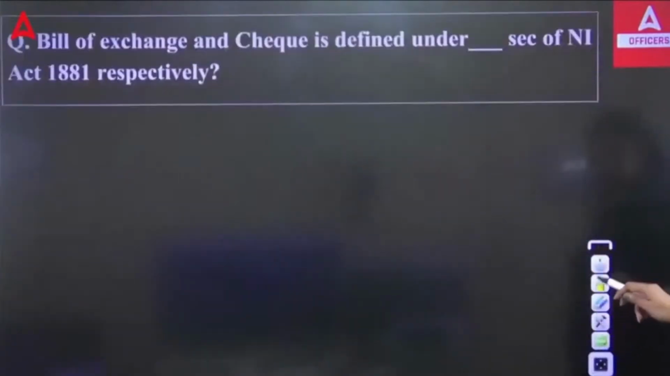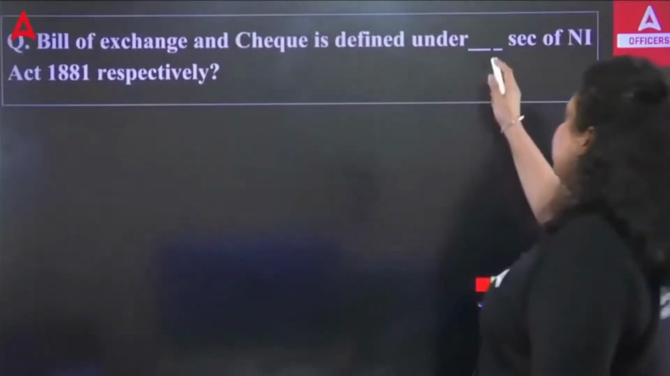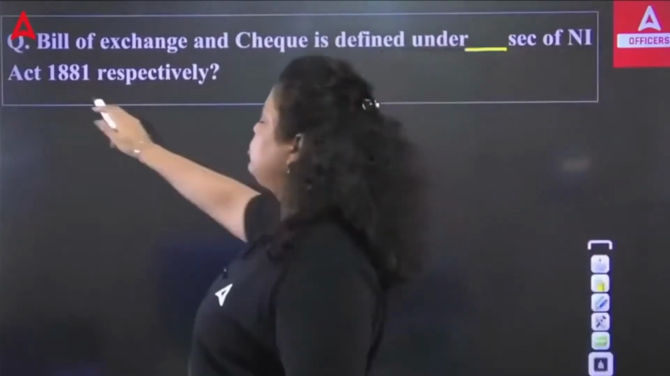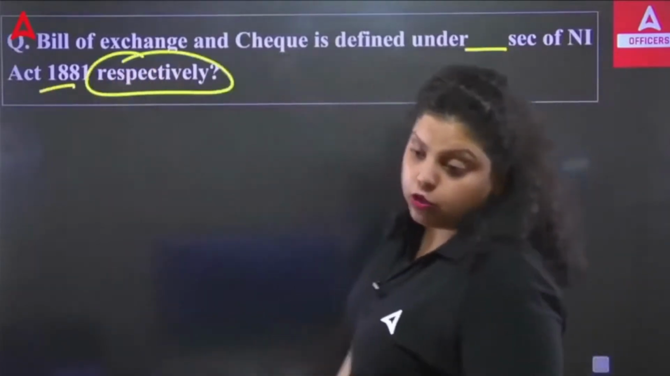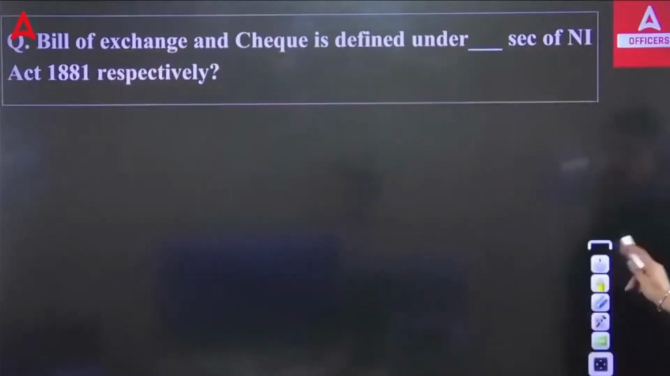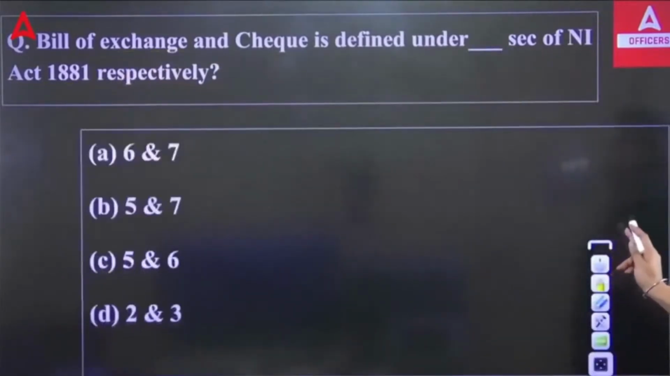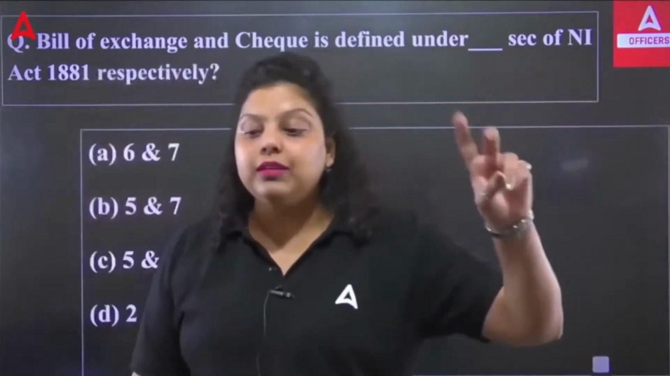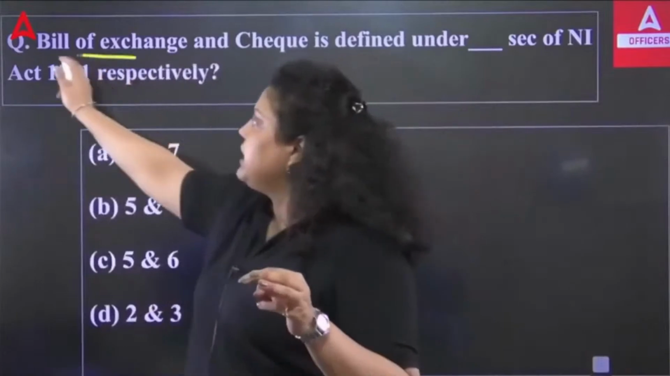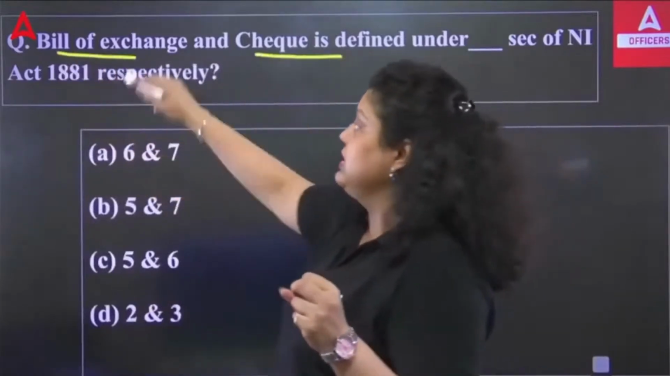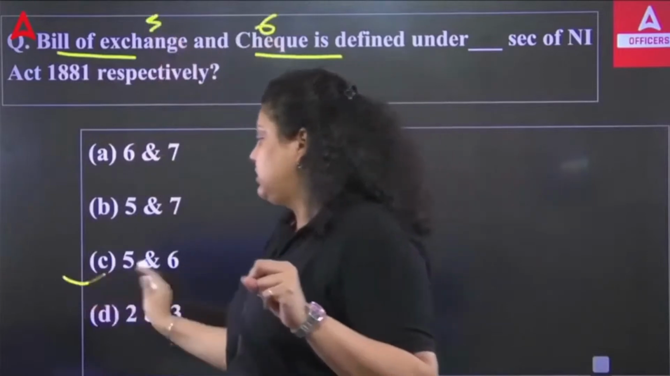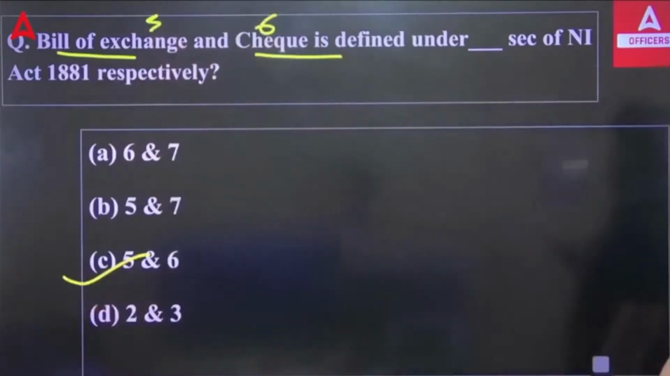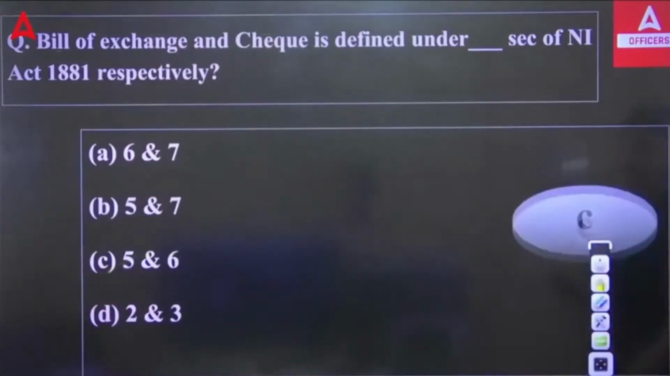Next, third question. The bill of exchange and check are defined under dash sections of the Negotiable Instrument Act 1881, respectively. I have told you that there are three negotiable instruments defined under Section 13 of the Negotiable Instrument Act: promissory note, bill of exchange, and check. Out of that, we are asking under which sections the bill of exchange and check are defined. Section 5 and Section 6. So the right answer will be option C. Section 5 defines the bill of exchange and Section 6 defines the check.